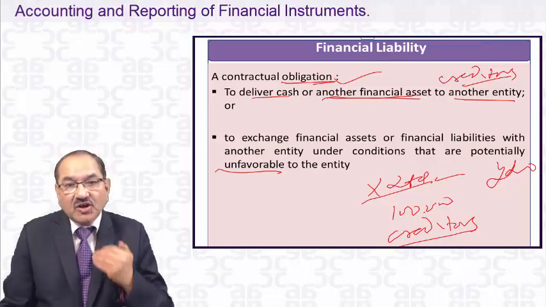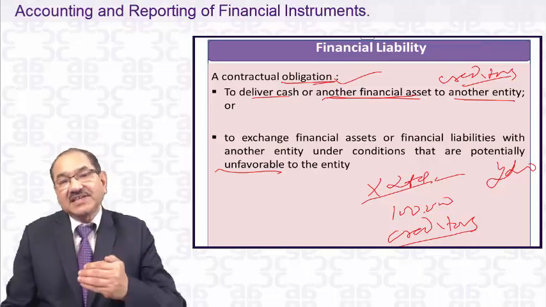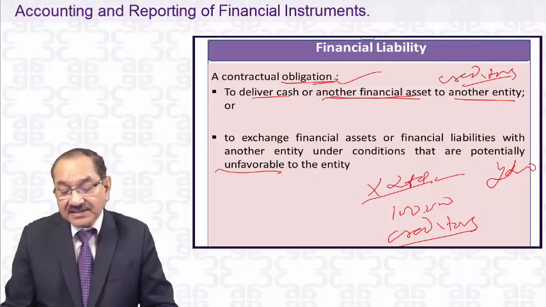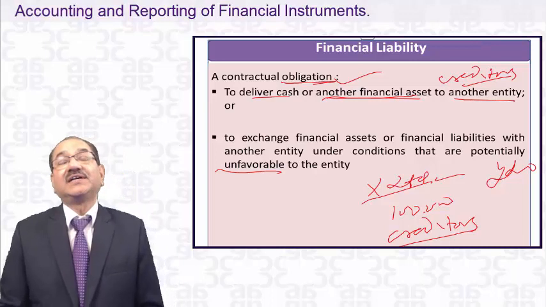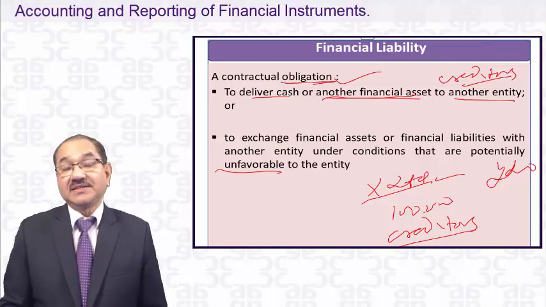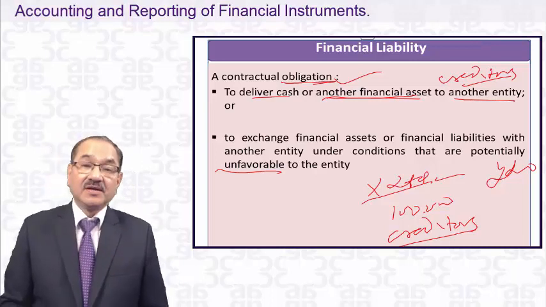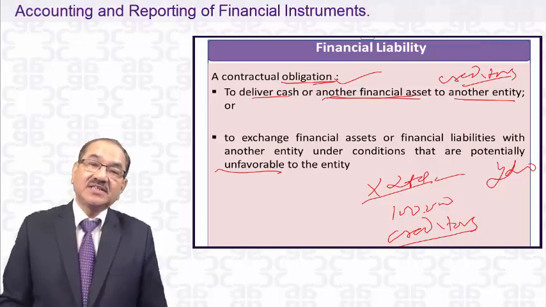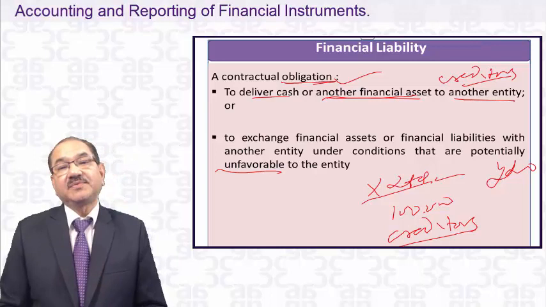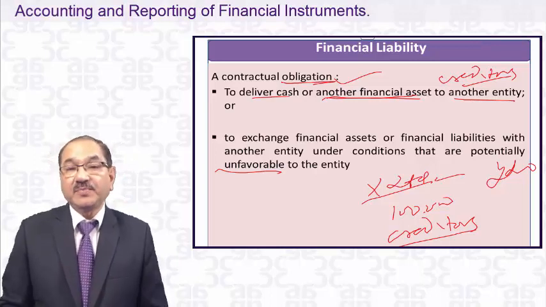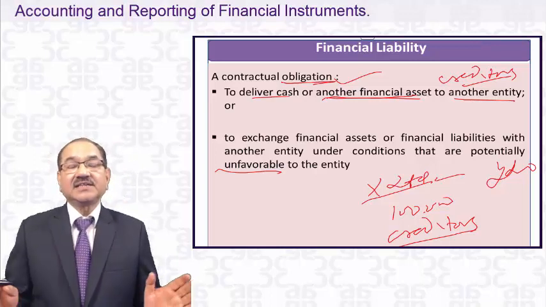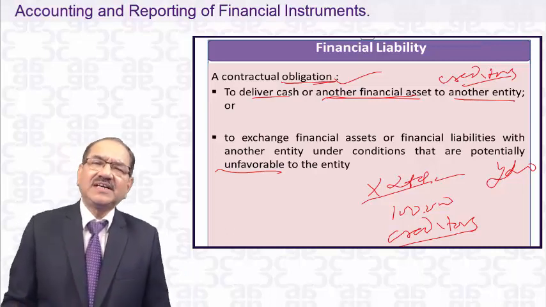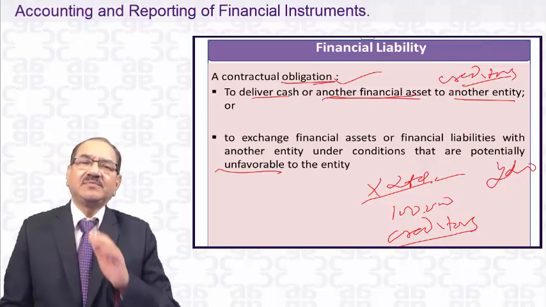So these are contractual obligations to exchange financial assets or financial liabilities with another entity under conditions that are potentially unfavorable to the entity. As I talked about at that time, when the bank has given a loan of 5 lakh rupees to a customer at an interest rate of 10%, and the customer is not able to pay in time, the bank and the customer agree that they will increase the interest rate to 12% and give a further 5 years time to make the payment.